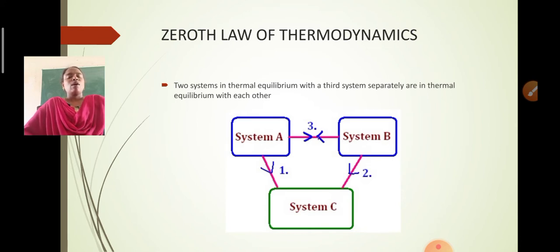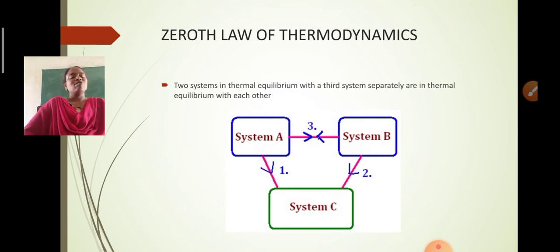How could we express this? Consider a system which we have discussed as an example, a cylinder having a movable piston in which some gas is there.